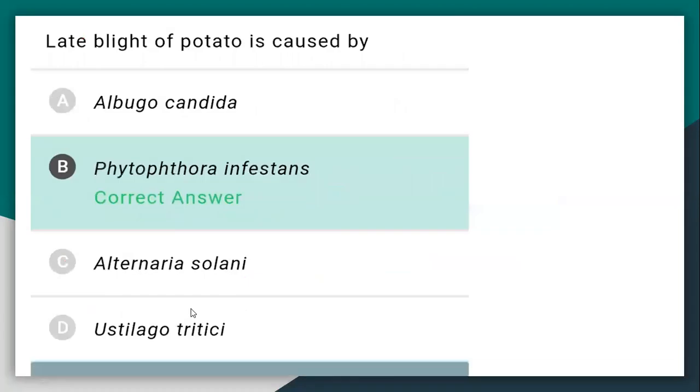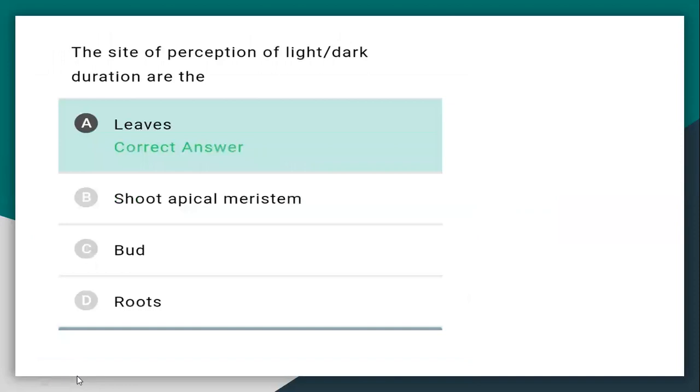Now, late blight of potato is caused by Phytophthora infestans. Phytophthora infestans is the correct answer. Now, the site of perception of light and dark duration, that's called photoperiodism. Basically light and dark perception is in the leaves. So the correct answer is the leaves. Now next.